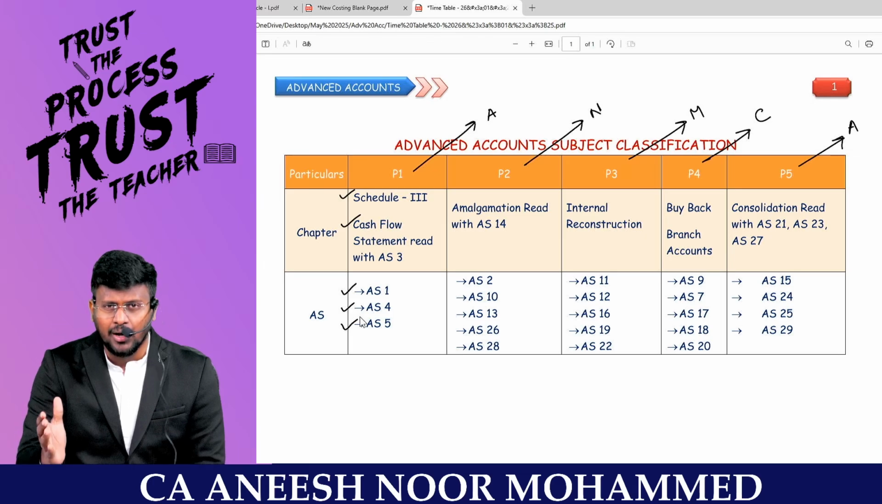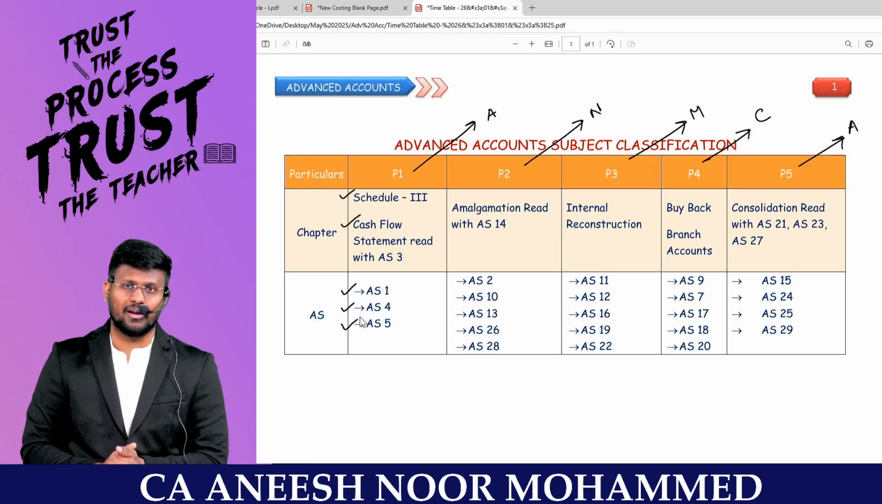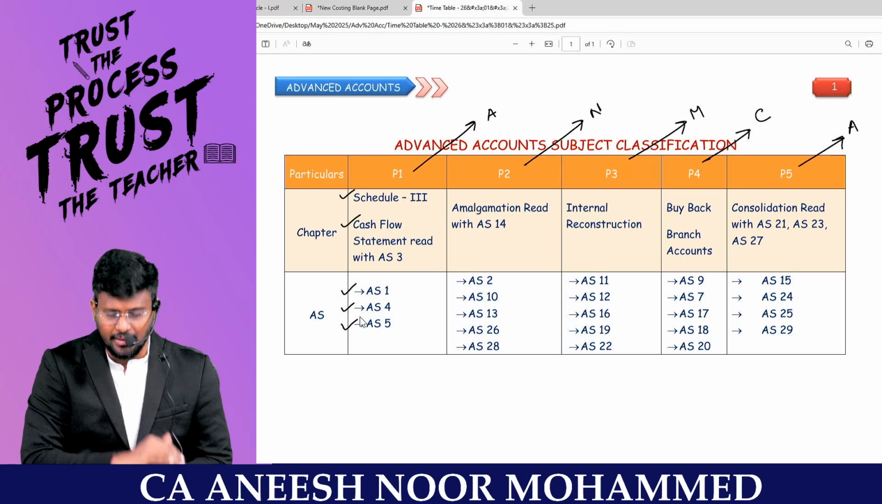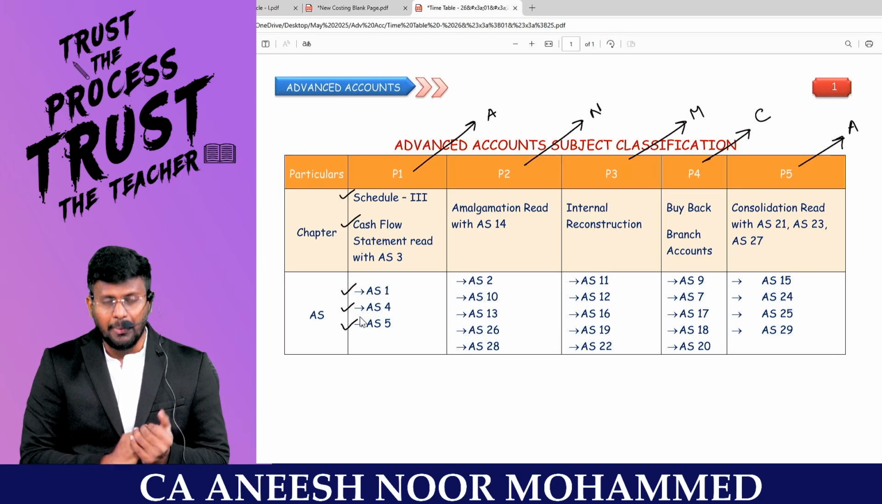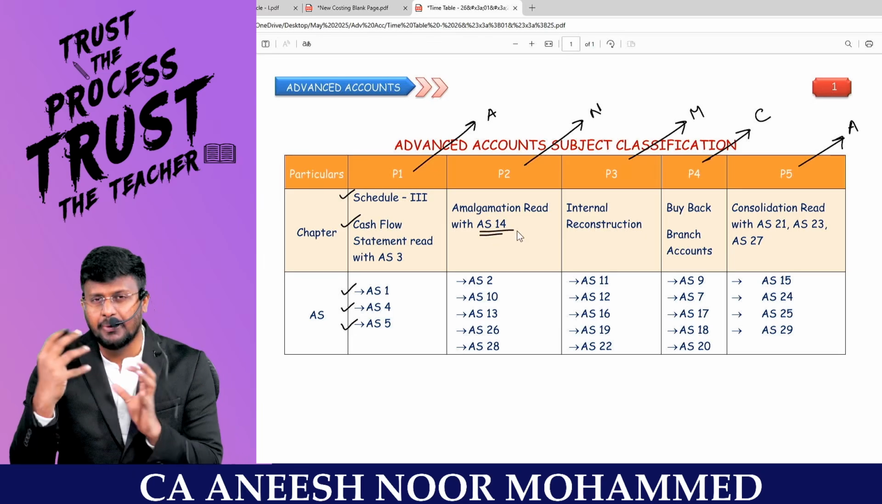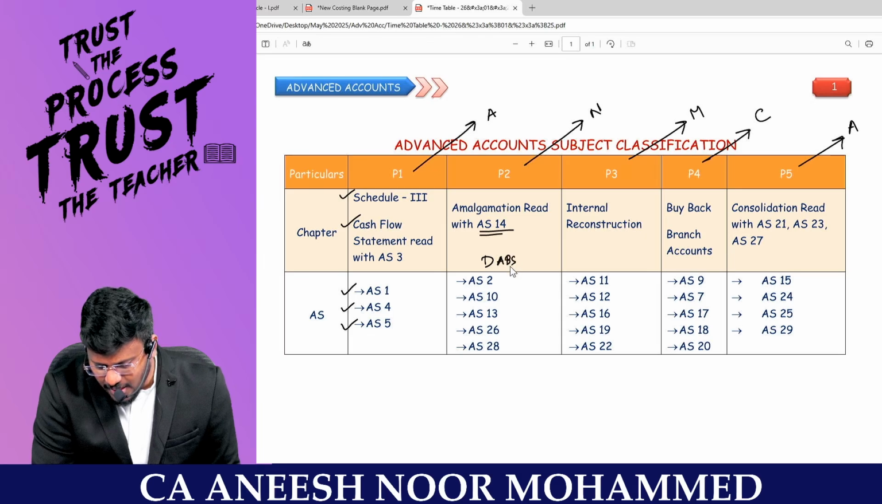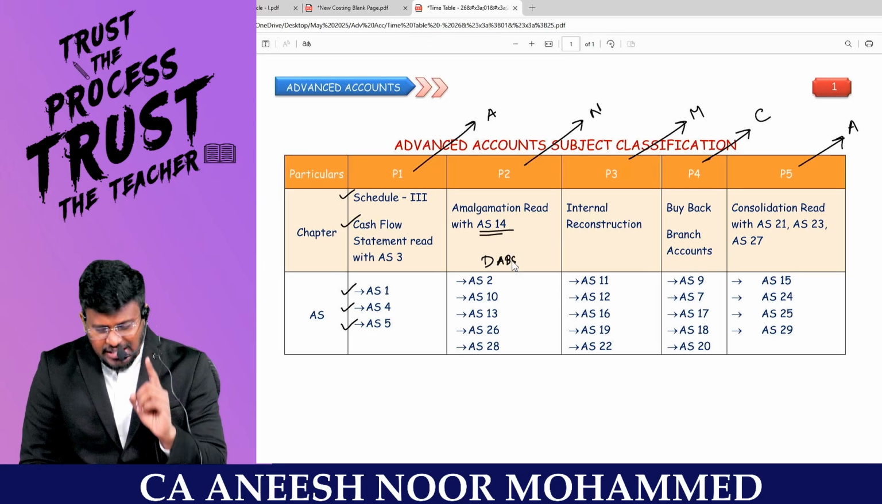Part number 1 will be the content. That is, the first 2 chapters will be there, then 3 AS will be there. Then one break page will be there. Then we'll be doing part number 2, Amalgamation read with AS 14, one big topic. Then I will move directly into the asset-based standards, which start with AS 2.